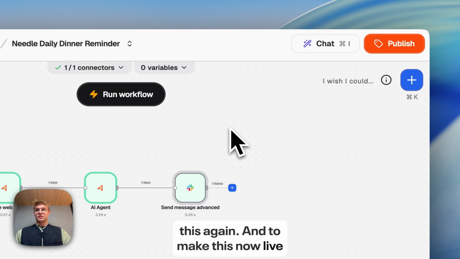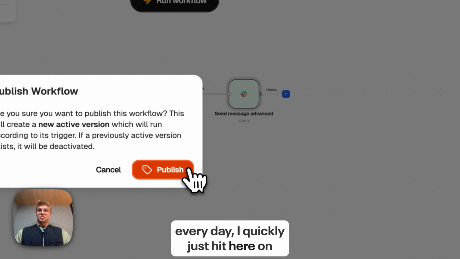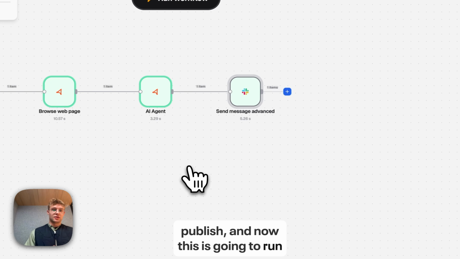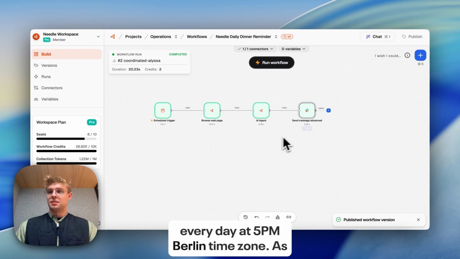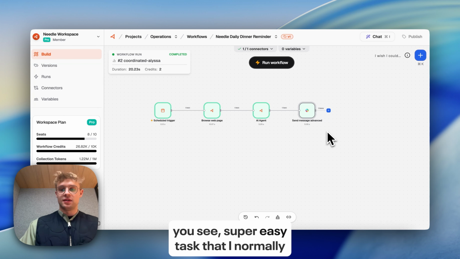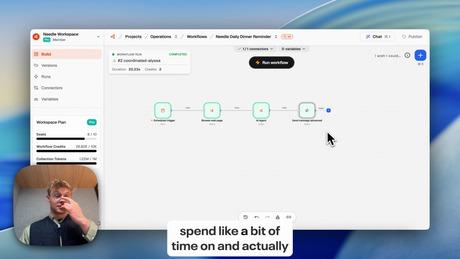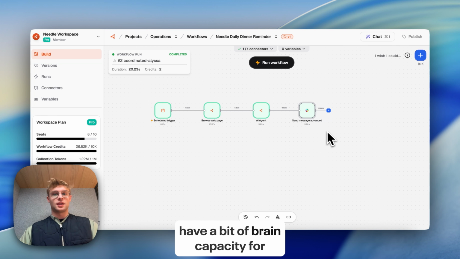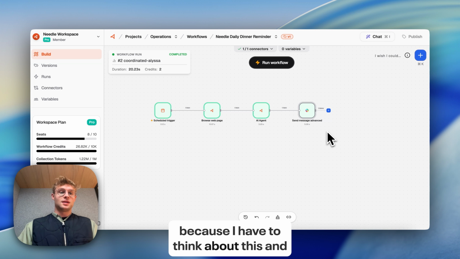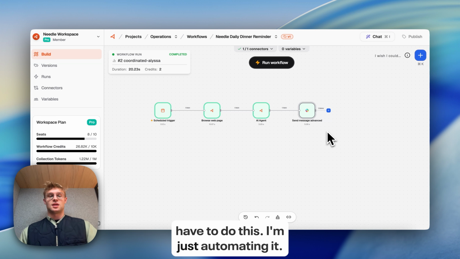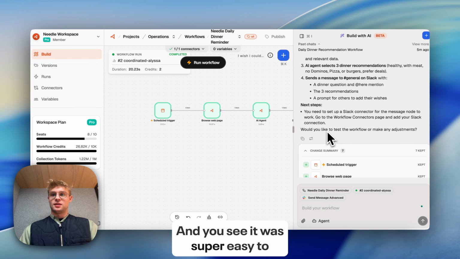And to make this live every day, I quickly hit publish. And now this is going to run every day at 5 p.m. Berlin time zone. As you see, super easy. A task that I normally spend a bit of time on and actually have a bit of brain capacity for, because I have to think about this and do this. I'm just automating it. And you see, it was super easy to automate this.